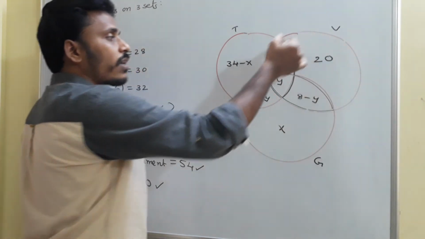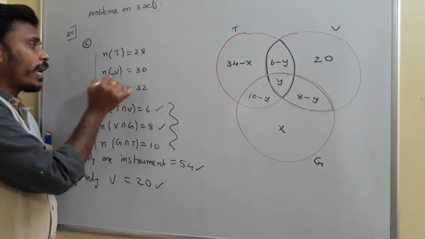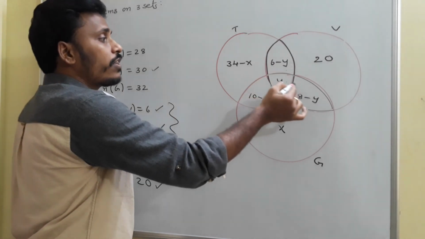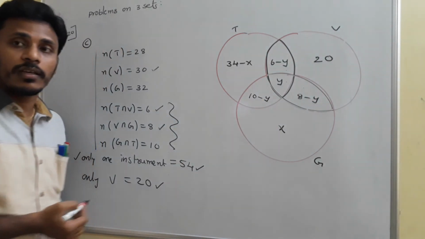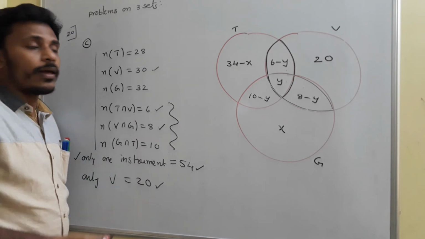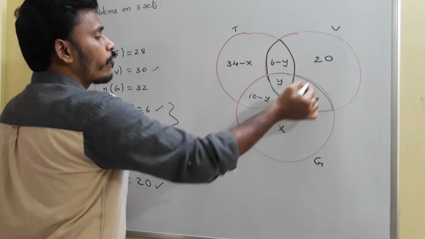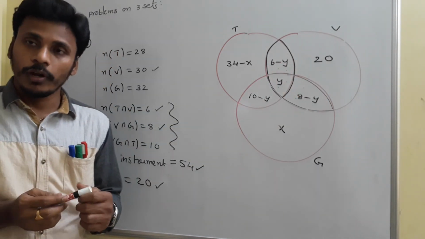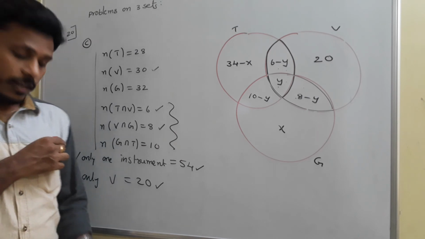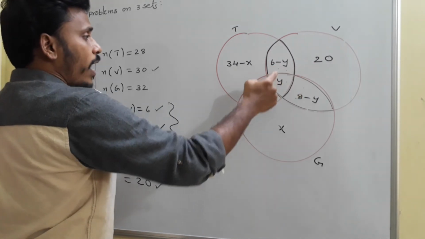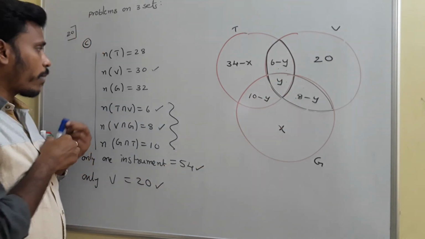If you think about the circle corresponding to Y, n of Y is given as 30. In the sense, all the four regions involved in that violin circle give us 30. So try to add all those values. It's very simple. If you add all these four values, 6 plus 8 is 14, plus 20 is 34, and 1 minus Y and plus Y will get cancelled. So if you add these four values, that is 34 minus Y.